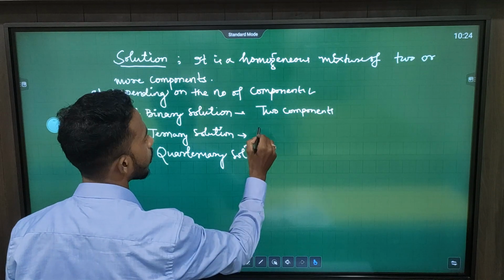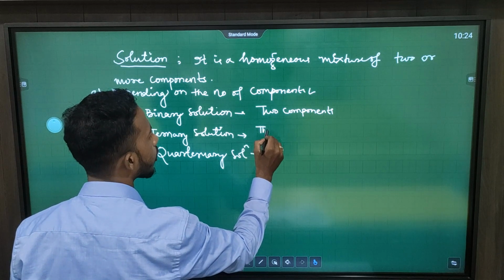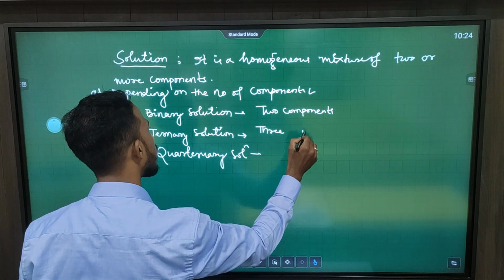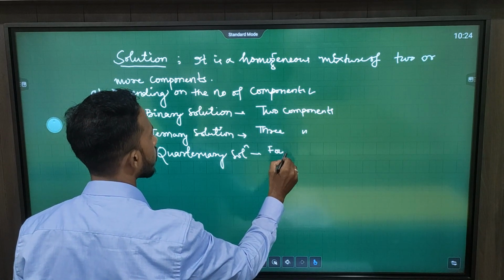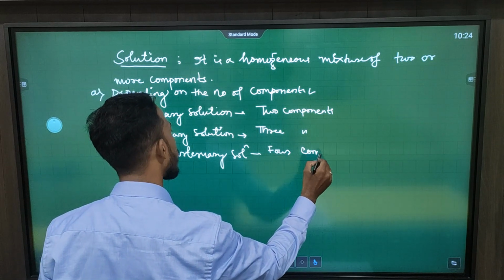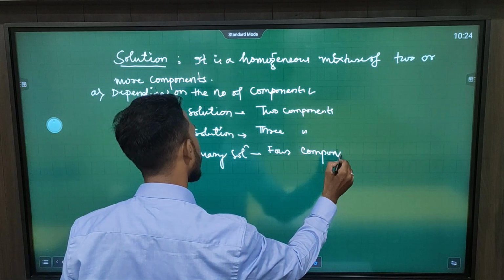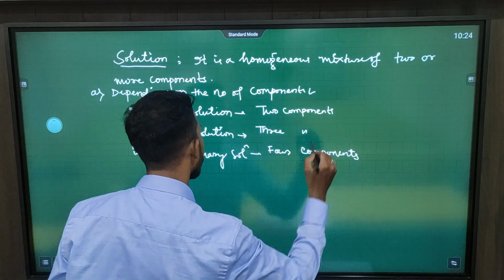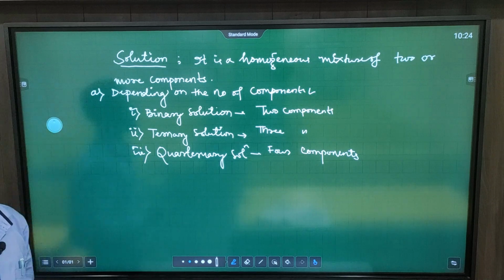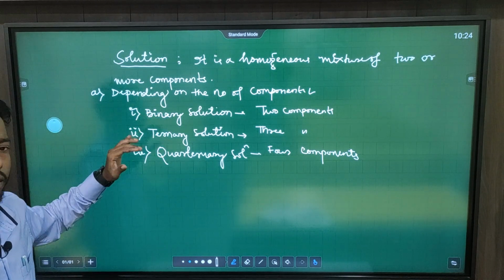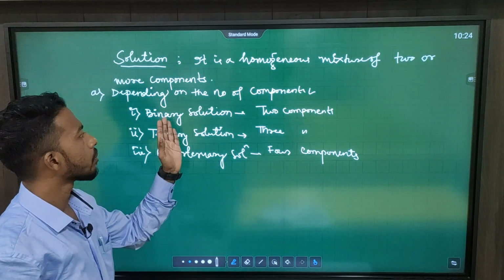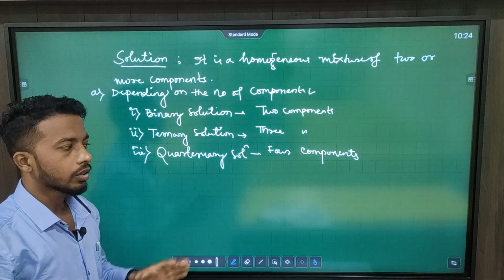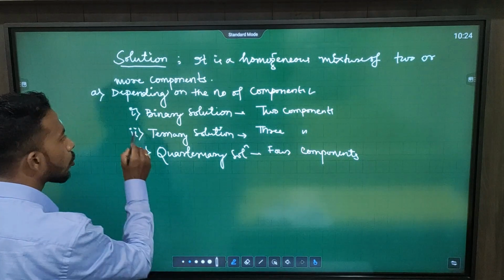In case of ternary solution, three components will be there. And in case of quaternary, four components will be present. Clear? So depending upon the number of components, we are classifying it into three parts. And in this chapter, we will only discuss binary solution. Okay, so binary solution means it is having two components.